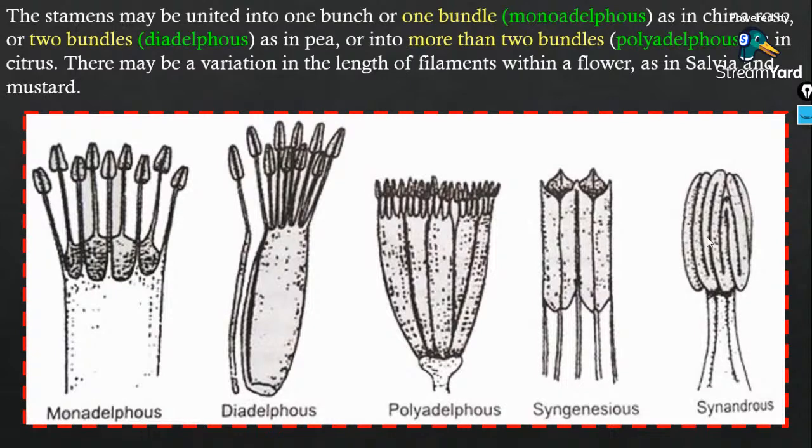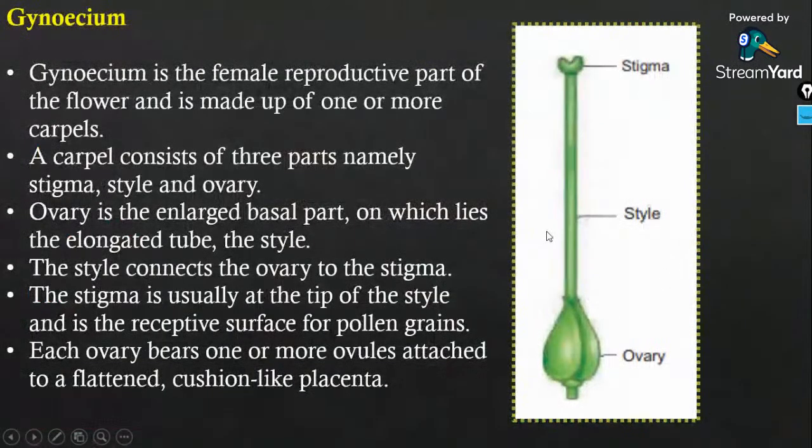Each and every person has to answer. Abhijit and Calvin, is this clear? Done? Yes. So let's move on to today's topic, that is the gynoecium.